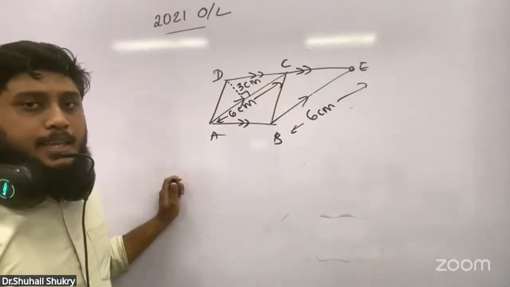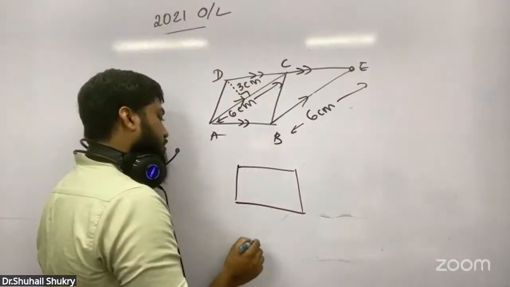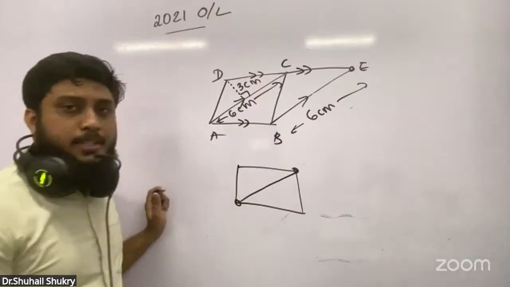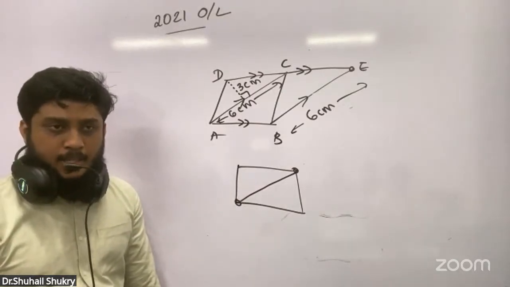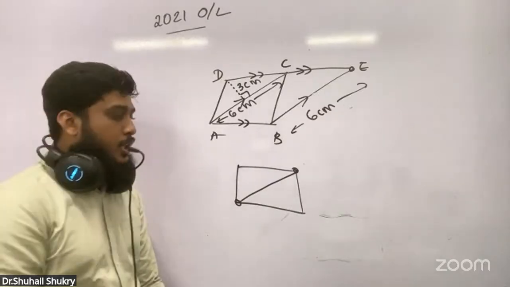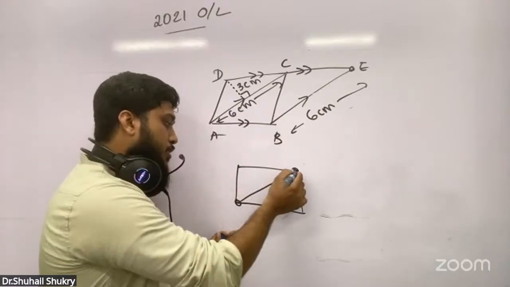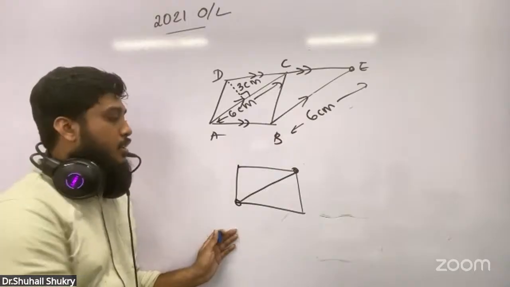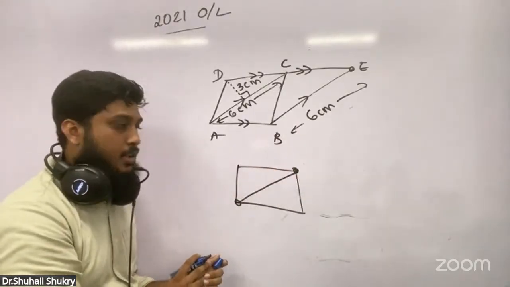Okay. There is another rule in a parallelogram. If there is a parallelogram, and you draw a line from one corner to another corner, we call this a diagonal. The rule of the parallelogram is that the area of the parallelogram is divided equally by this diagonal. We say the parallelogram's area is bisected by the diagonal.